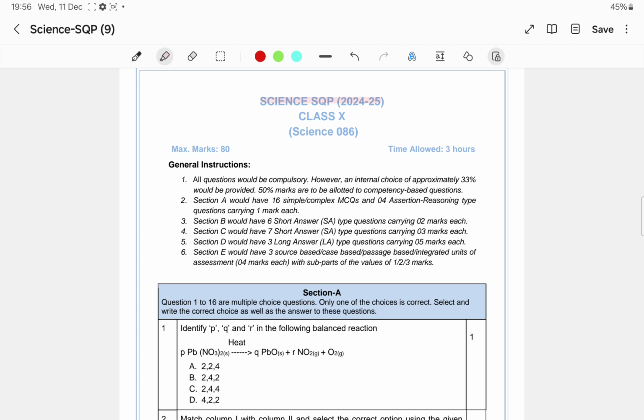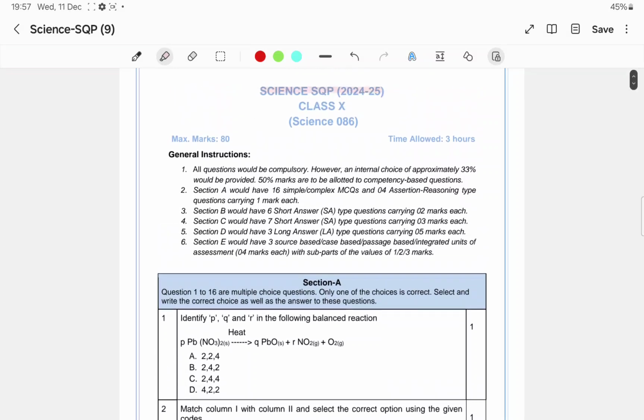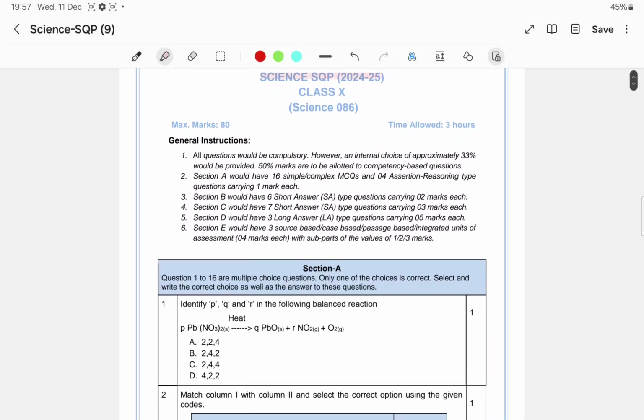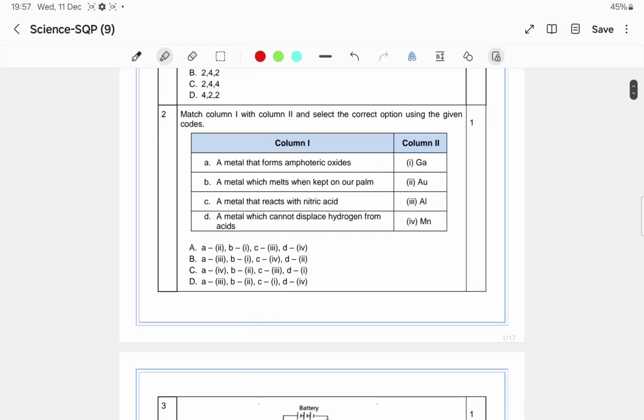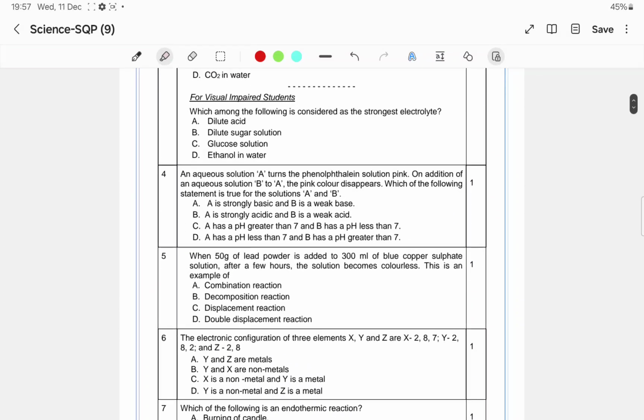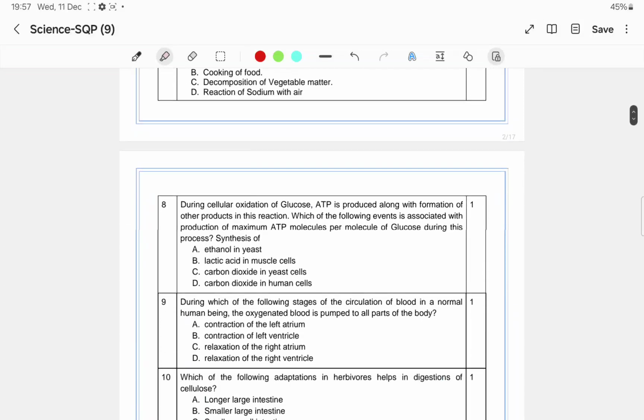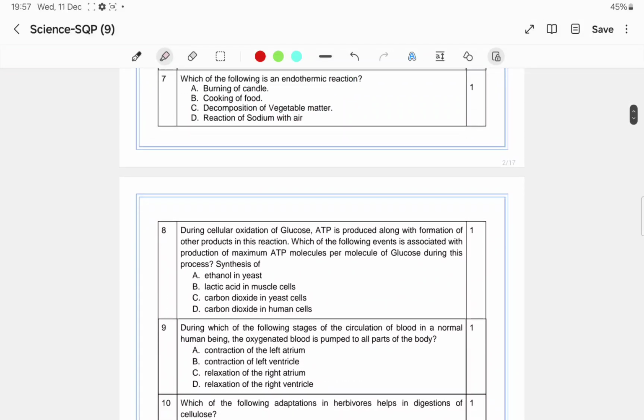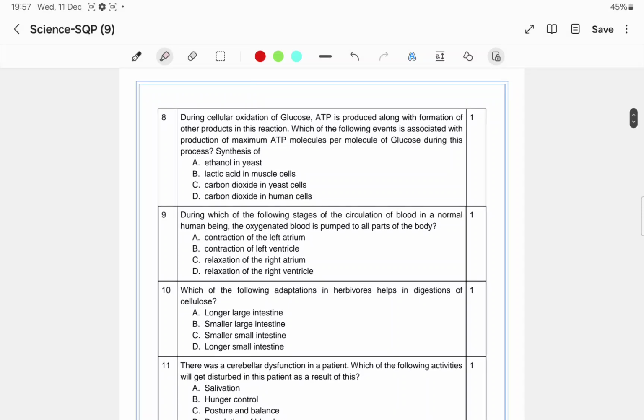Now here you can see the science sample question paper 2024-25, which has been published by the CBSE. So without wasting any time, let's start solving these questions. It is the science paper, but in this video I'll be discussing only the biology questions. The first biology question starts from question number 8, the MCQs.